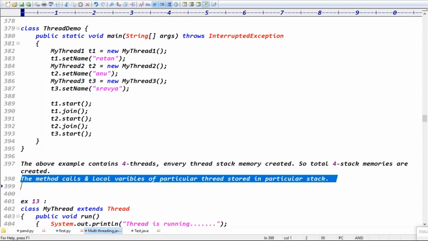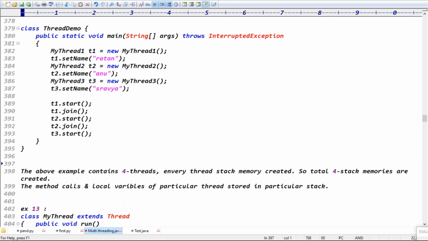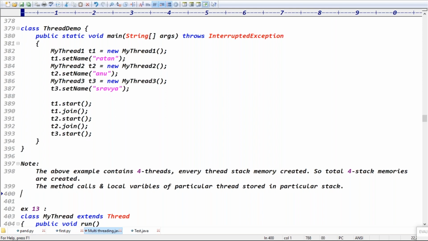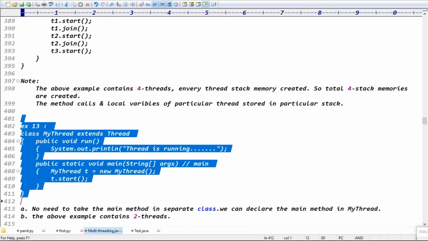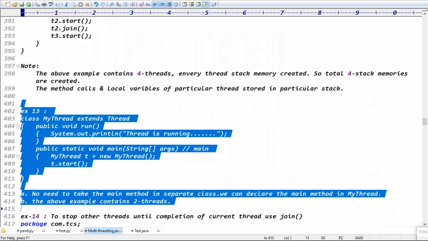The method calls and local variables of a particular thread are stored in what particular stack memory, guys? Stored in particular stack memory, right? That's also a bit important point. Is it clear now? Good. That's example 2 assignment, guys. That's example 2 assignment, right?